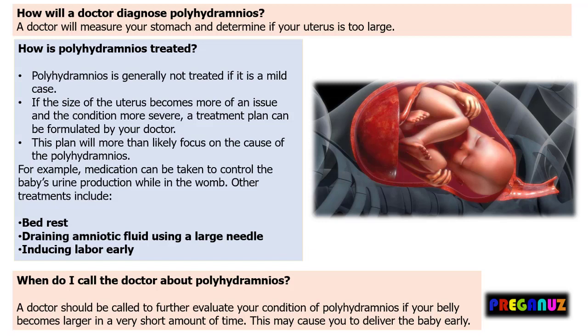For example, medication can be taken to control the baby's urine production while in the womb. Other treatments include bed rest, draining amniotic fluid using a large needle, and inducing labor early. When do I call the doctor about polyhydramnios? A doctor should be called to further evaluate your condition of polyhydramnios. If your belly becomes larger in a very short amount of time, this may cause you to deliver a baby early.